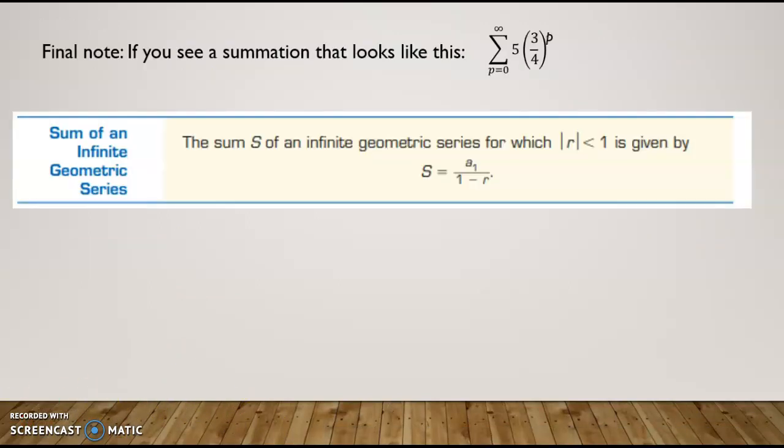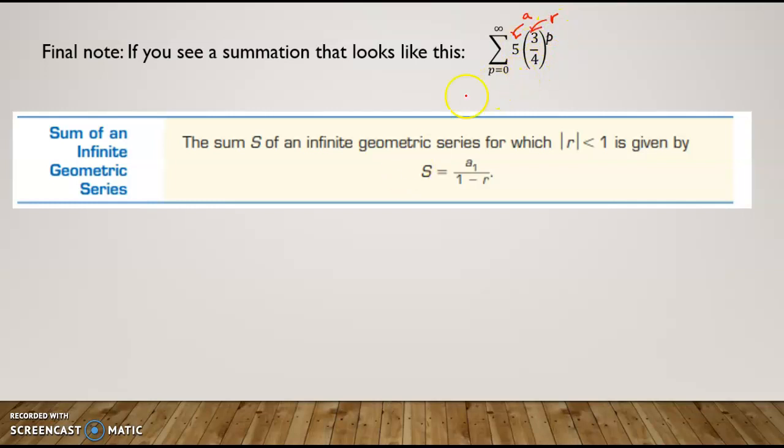Okay. There's one final note here. If you see a summation that looks like this, and it goes to infinity, obviously you're not going to be able to add all the numbers to infinity. But that's where this formula comes in. You'll see it on your formula sheet that I gave you out earlier. It just means A, the first term right here, over 1 minus the ratio, which is going to apply to this, is going to give you the sum.